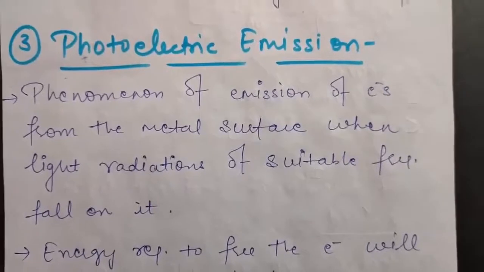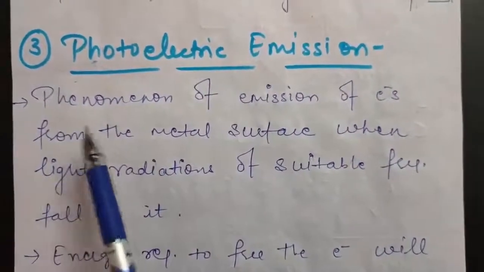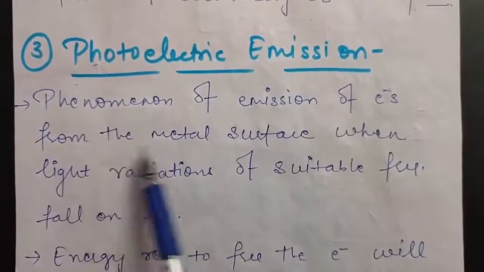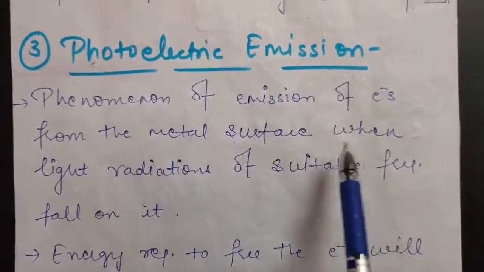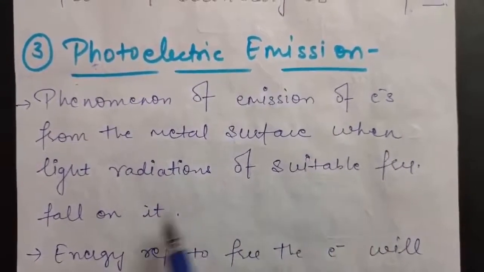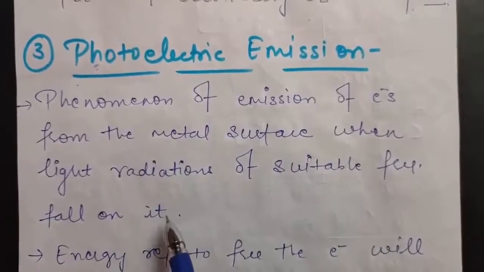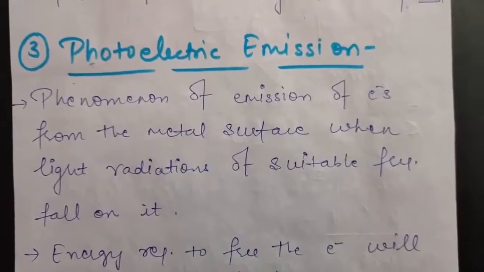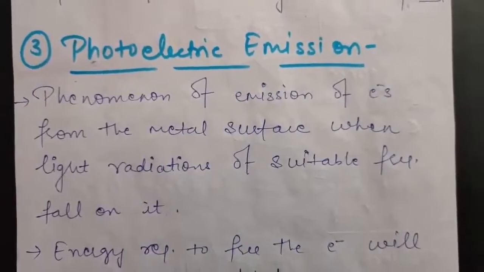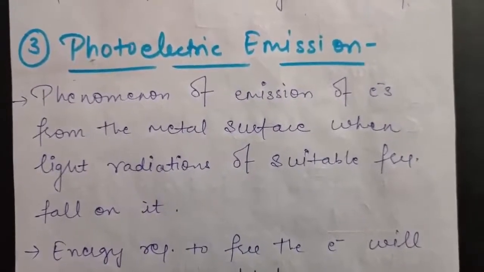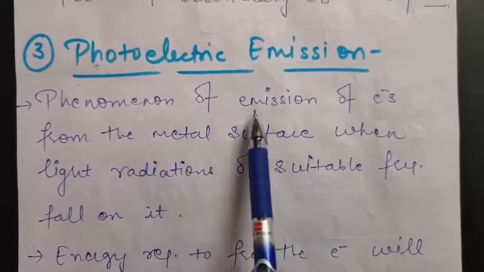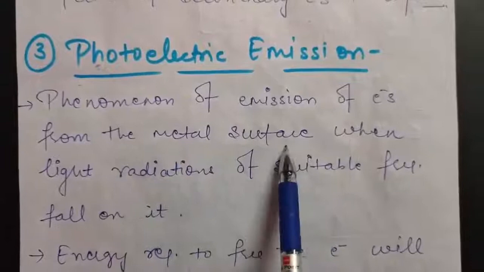First of all, let me tell you what happens in this. It is the phenomenon of emission of electrons from the metal surface when light radiations of suitable frequency fall on it. That is, in photoelectric emission, some light radiation of suitable frequency falls on the metal, and when that light radiation falls on the metal, there is emission of electrons from the surface of the metal.